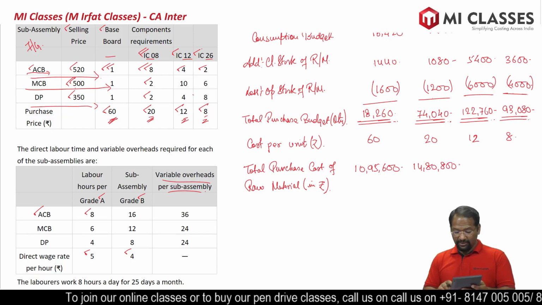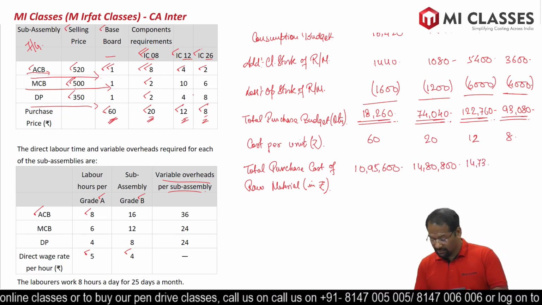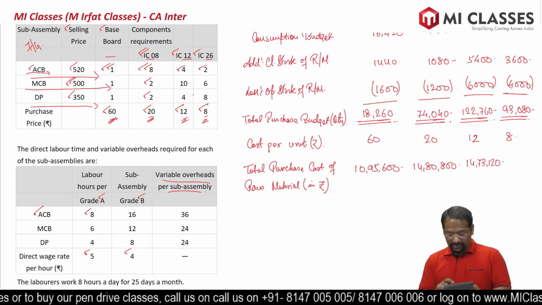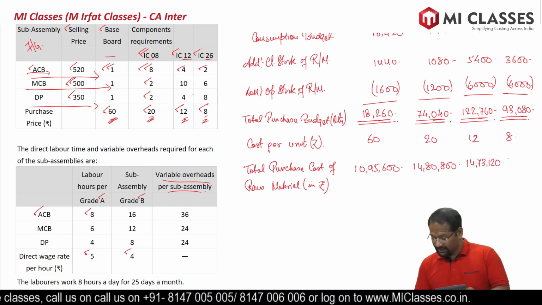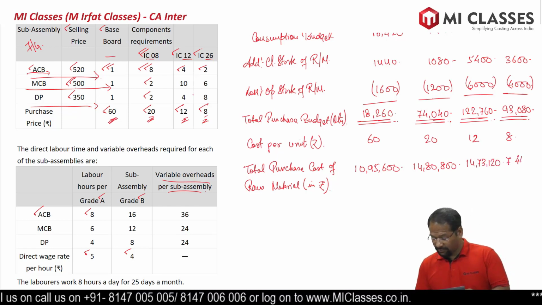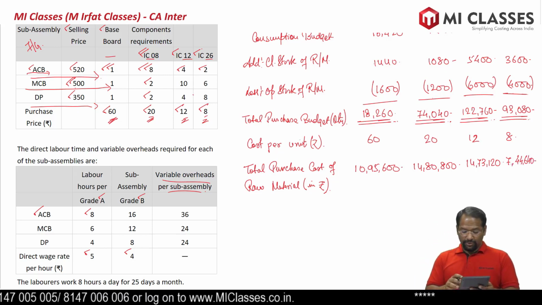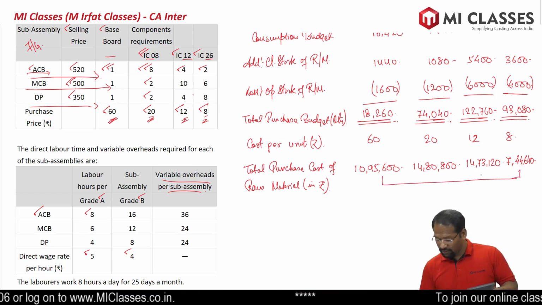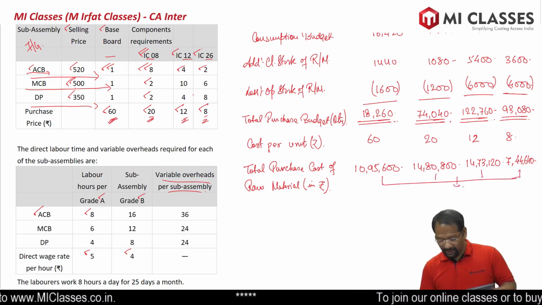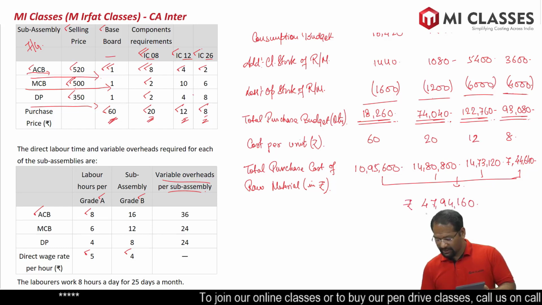1,22,760 multiplied by 12, we get 14,73,120. And last one, 93,080 multiplied by 8, we get 7,44,640. So our total cash budget that we require, we can sum all the four amounts, is 47,94,160 rupees.